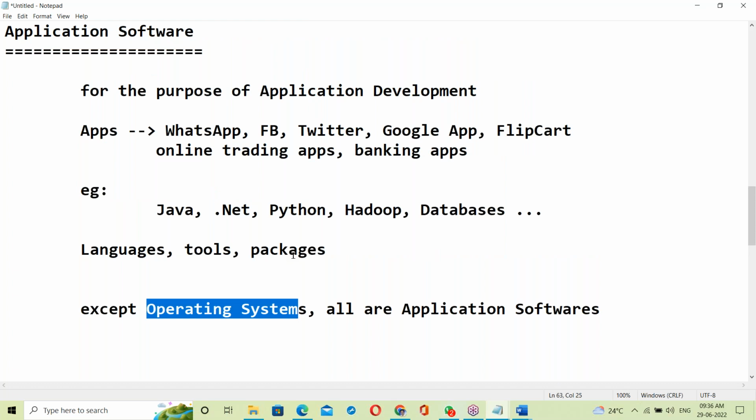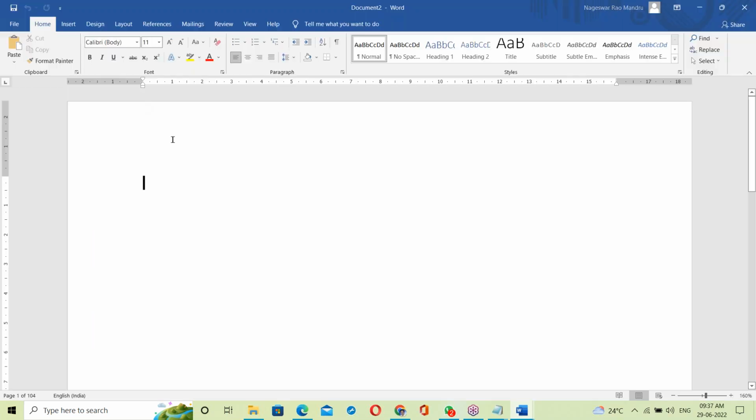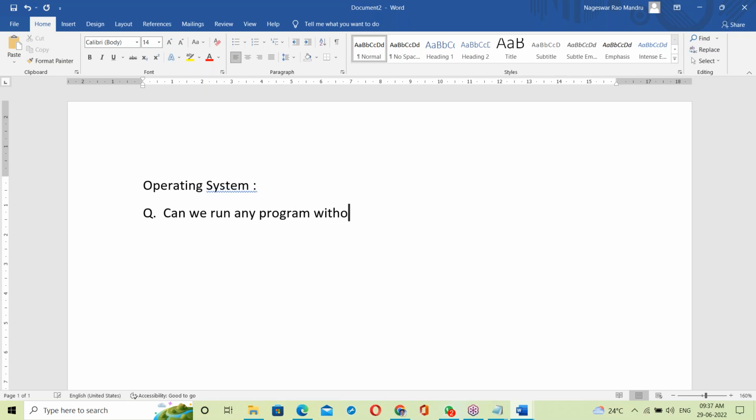Let us see about OS here. What is OS? How is it working? Yes, about the operating system. Some question for you guys: can we run any program without OS?